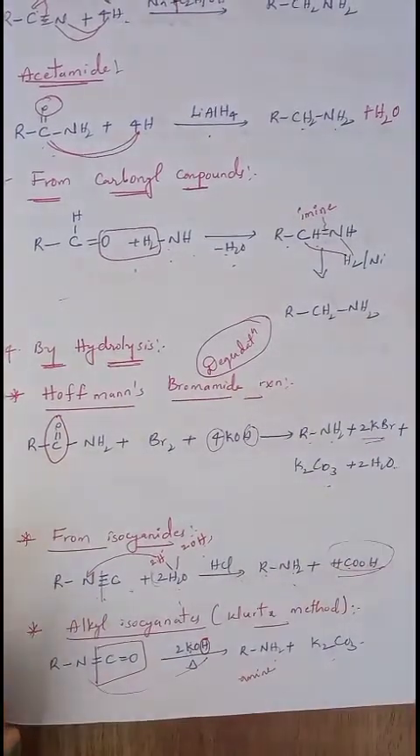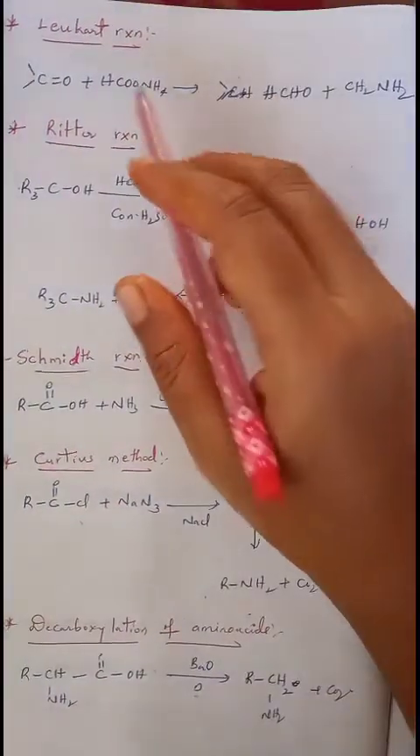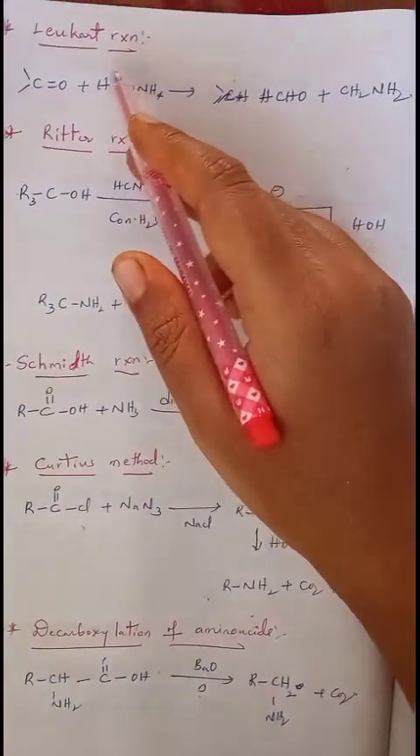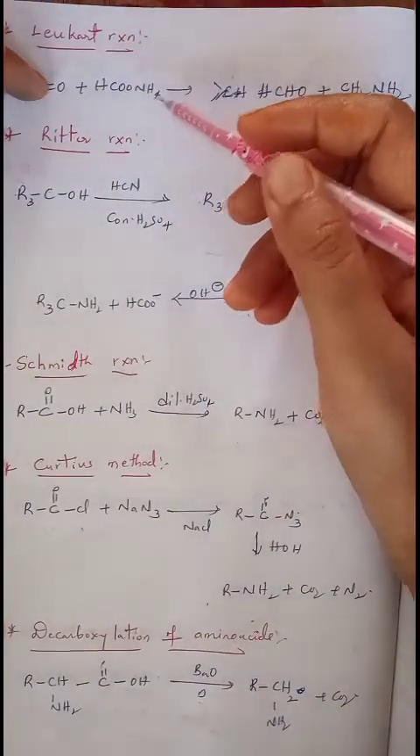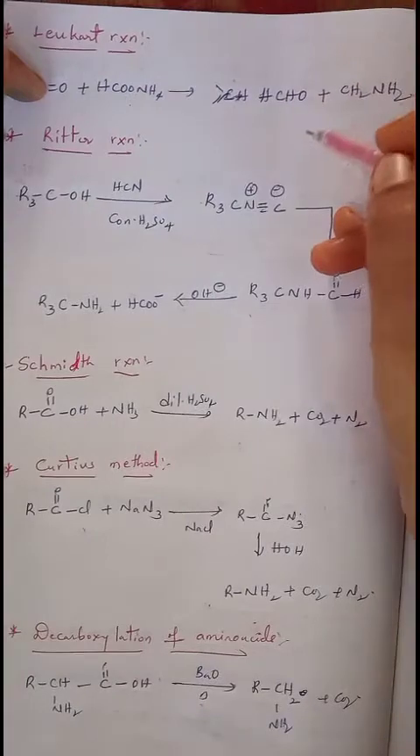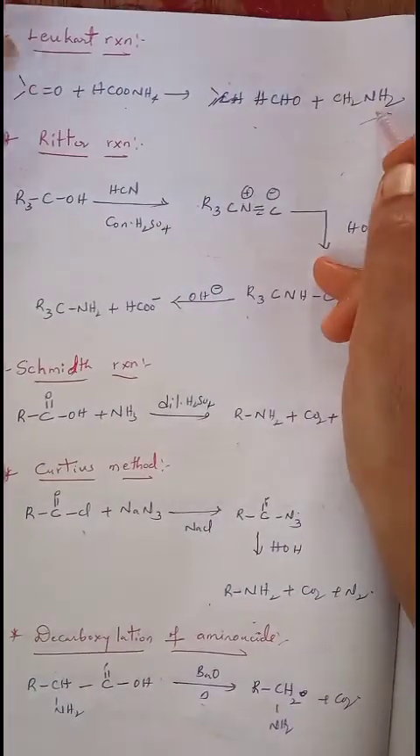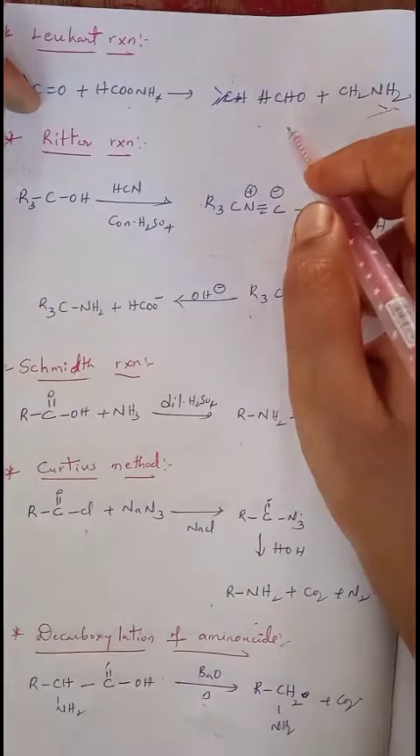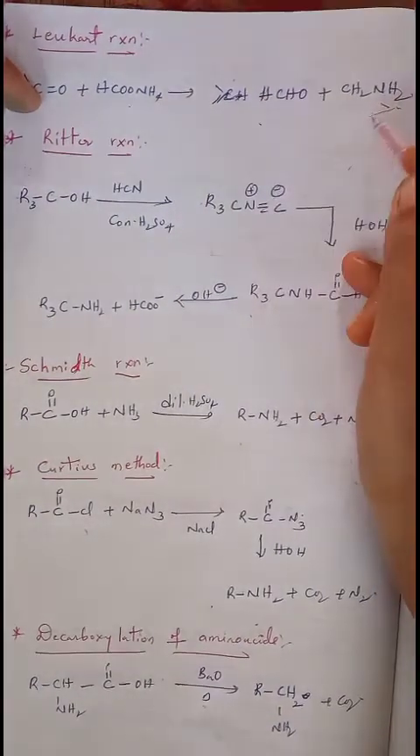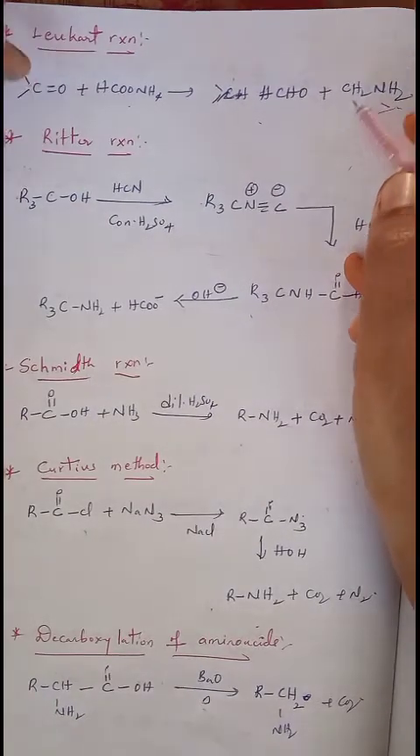Now we'll see the next one. The next reaction is the Leuckart reaction. In this Leuckart reaction, a ketone undergoes reaction with the ammonium salt of an acid and converts into aldehyde and amine. So even in this Leuckart reaction, an aldehyde or ketone converts into amines as the final product. Next one is the Ritter reaction.